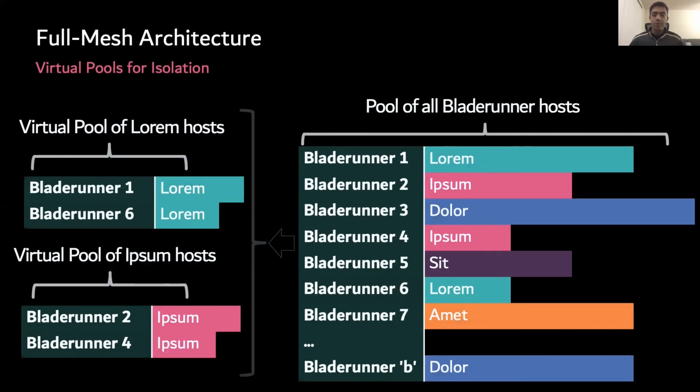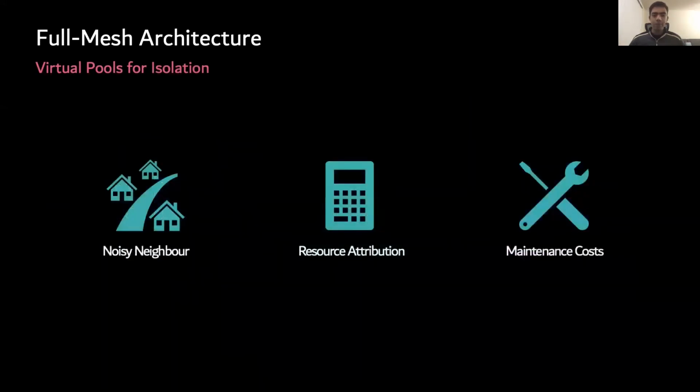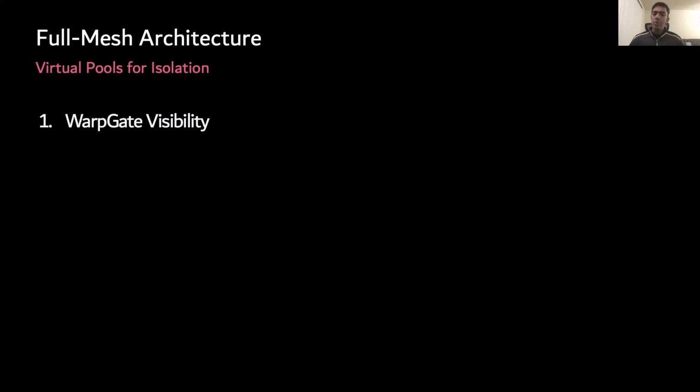Virtual pools are great for a few different reasons. Virtual pools help handle the noisy neighbor problem, as the isolation prevents one customer from affecting another. Such isolation also makes resource attribution to each customer easier. Finally, virtual pools help avoid the maintenance cost of creating and managing real host pools. This also means that all virtual pools can have common spare capacity to grow into when needed. We shall now look at implementation details next.